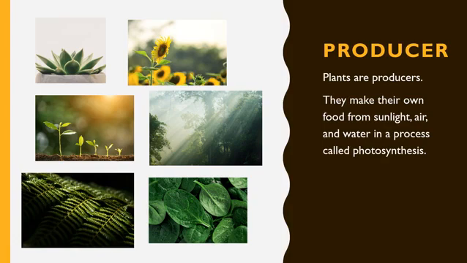Plants are producers. Why? Well, because they make their own food from sunlight, air, and water in a process called photosynthesis. Pretty amazing. So plants are called producers. They make or produce their own food.